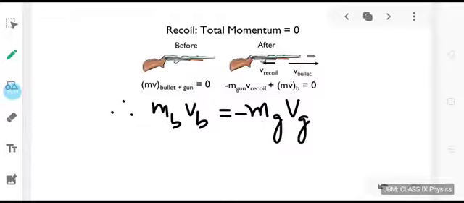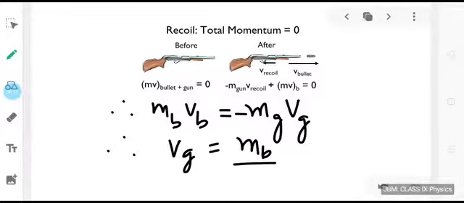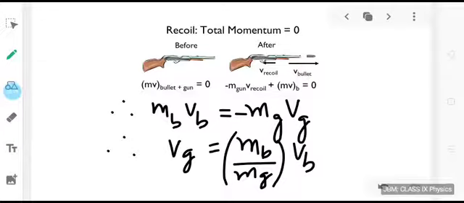The negative sign is given because the gun will move in the opposite direction. Therefore, velocity of gun will be equal to mass of bullet divided by mass of gun multiplied by velocity of bullet. Obviously there will be a negative sign.